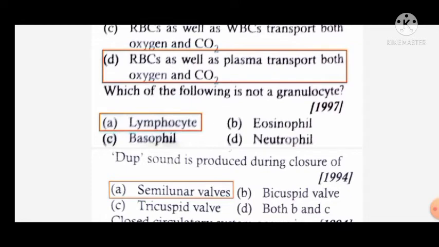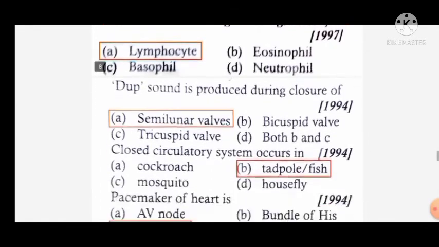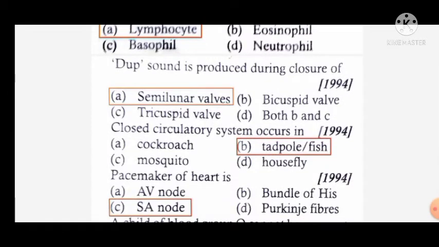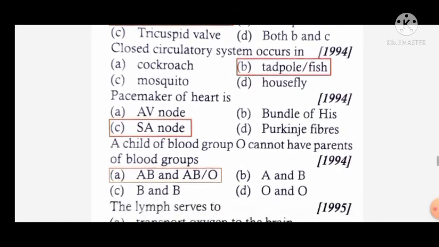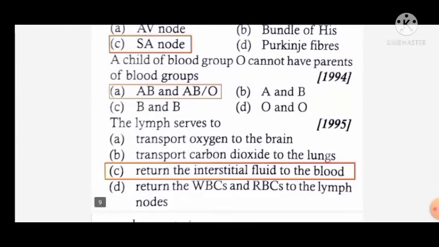Which of the following is not a granulocyte? Granulocyte is a category of WBCs which includes eosinophils, basophils and neutrophils. But agranulocytes include lymphocyte and monocyte. That's why the answer is lymphocyte. Dub sound is produced during closure of the semilunar valves, and lub sound is produced during closure of the atrioventricular valves, which include the tricuspid and bicuspid valves. Closed circulatory system occurs in tadpole and fish. Pacemaker of the heart is called the SA node. A child of blood group O cannot have a parent of blood group AB.